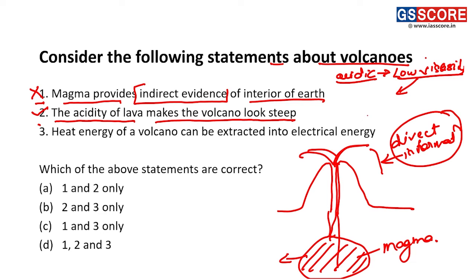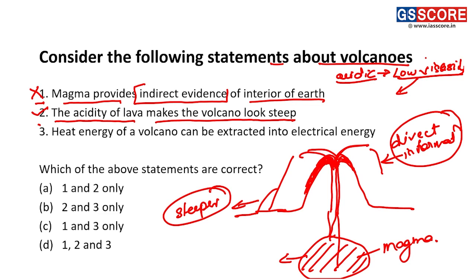Because of low viscosity, when the lava comes out from the volcano, it will just move towards shorter distance and it will become solidified. Thus, the new lava as it comes out, it will move to some distance and then it will get solidified. Because of this process, the slope of this lava gets steeper. Thus, the statement becomes a correct statement.